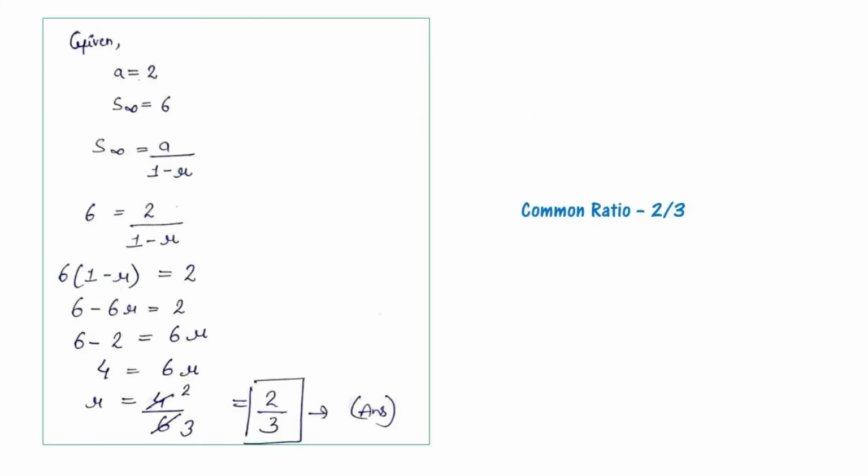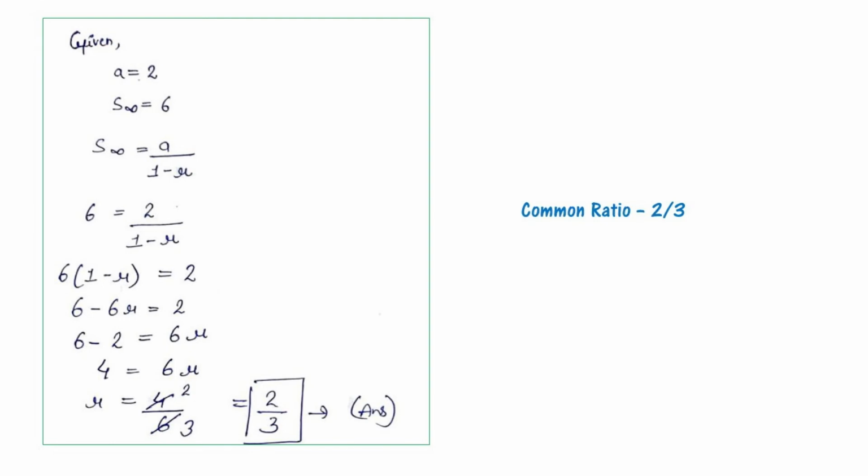It is given that a is equal to 2 and S infinite is equal to 6. That will be S infinite is equal to a divided by 1 minus r. We will put the values here. So S infinite 6 is equal to a, 2, divided by 1 minus r. That will be 6 in bracket 1 minus r is equal to 2. That will be 6 minus 6r is equal to 2.